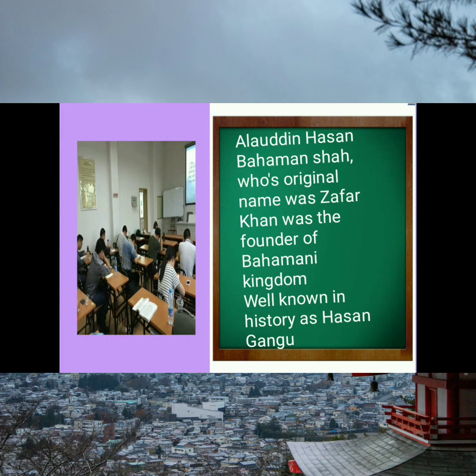Today we are going to look into the next part of the history, the Bahmani kingdom. Alauddin Hassan Bahman, whose original name was Zafar Khan, was the founder of the Bahmani kingdom, and he was well known in history as Hassan Gangu. While the decline of the Tughlaq dynasty at the time of Muhammad bin Tughlaq had already started, people were unhappy with his rule and rose in rebellion. One of the Sardars of Muhammad bin Tughlaq, none other than Hassan Gangu, defeated the army of Delhi and started his own kingdom, the Bahmani kingdom.